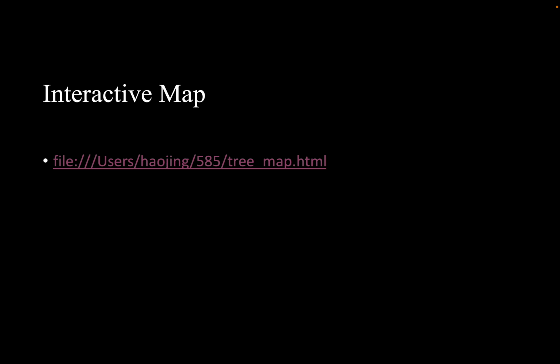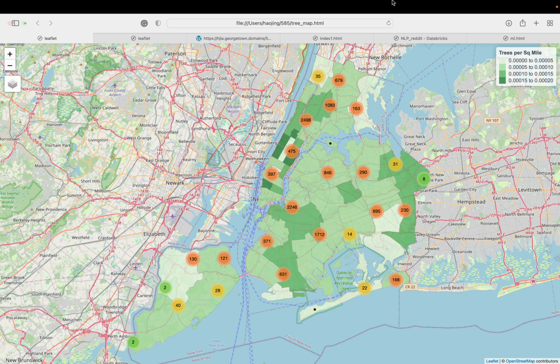Now I'm going to introduce my interactive map. The first map here is the tree density map in New York City, and I have two layers here. The first one is tree density, and the second one is the crime count in 2018. I use the cluster here to show more than 10,000 points from Central Park and Uptown in Manhattan, close to the Bronx. They have a higher tree density and also more crime cases than other places.